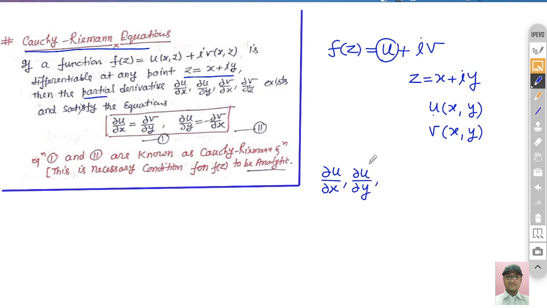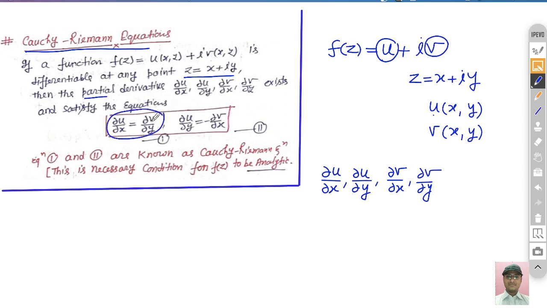So first, the partial derivatives are del u by del x and del u by del y. In a similar way, for the imaginary part, del v by del x and del v by del y exist.